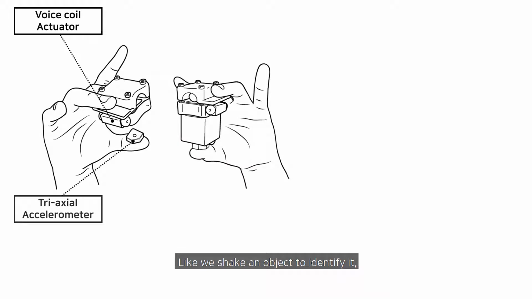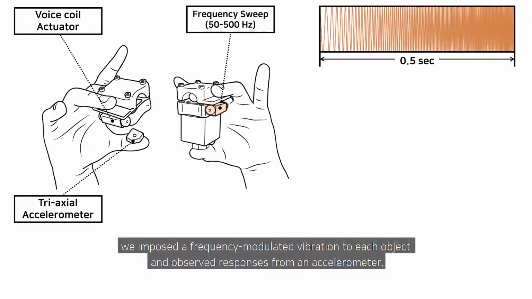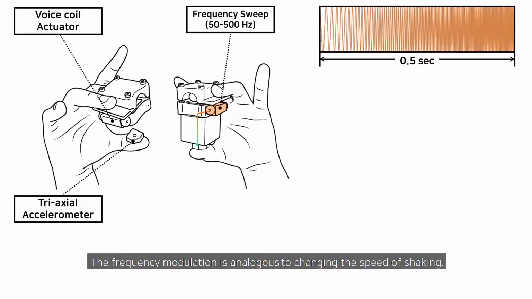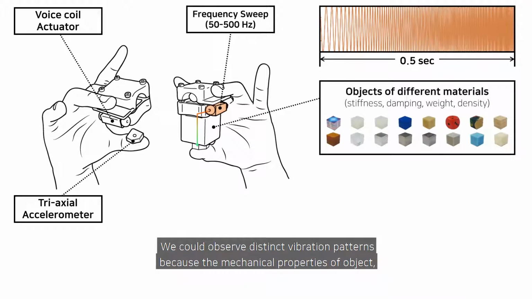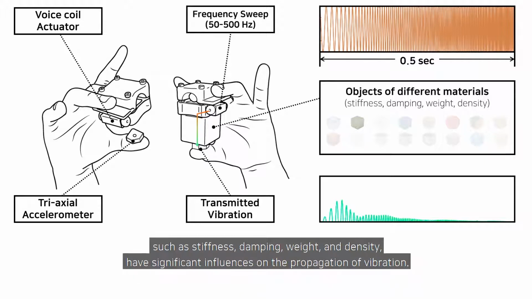Like we shake an object to identify it, we imposed a frequency-modulated vibration to each object and observed responses from an accelerometer. The frequency modulation is analogous to changing the speed of shaking. We could observe distinct vibration patterns because the mechanical properties of an object, such as stiffness, damping, weight, and density, have significant influences on the propagation of vibration.